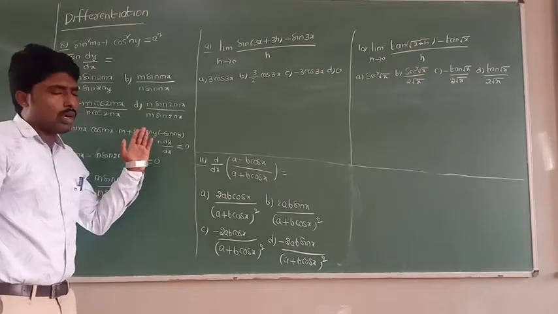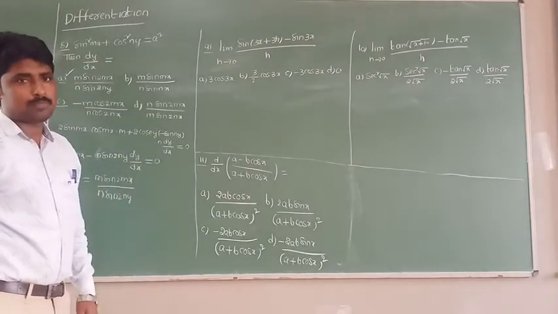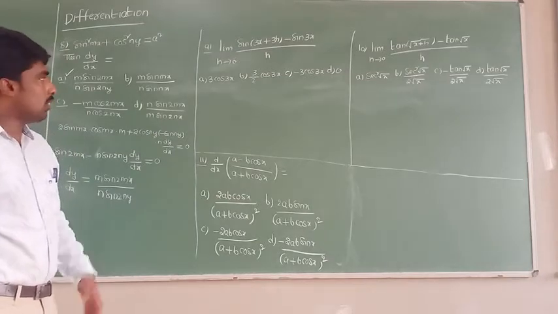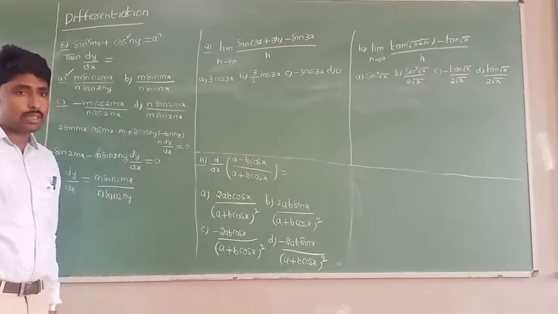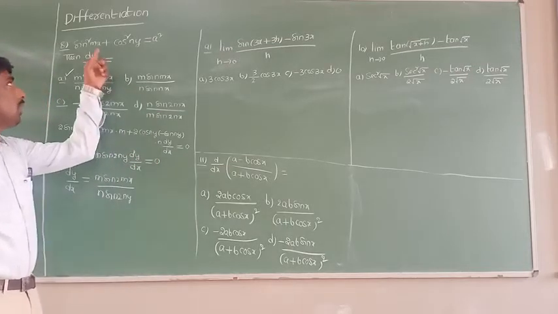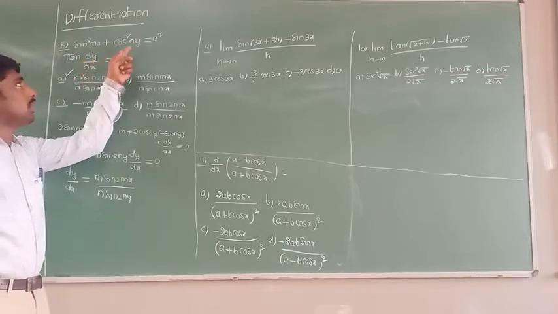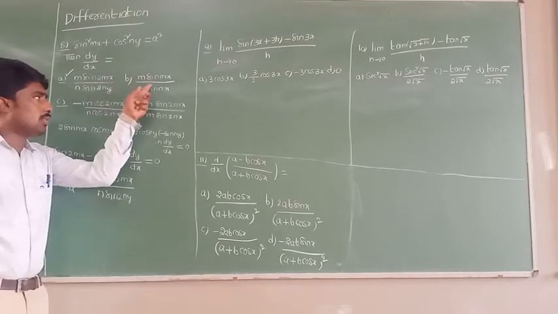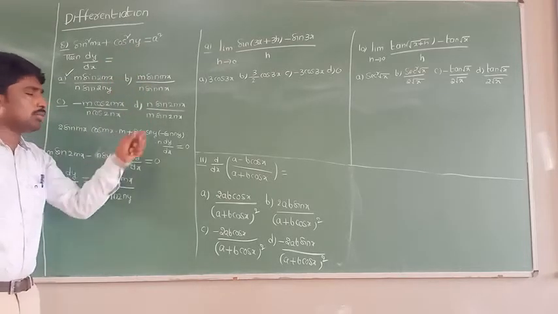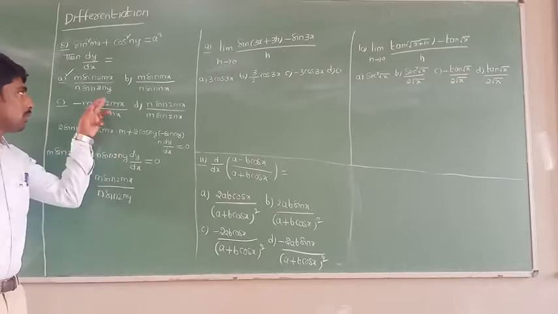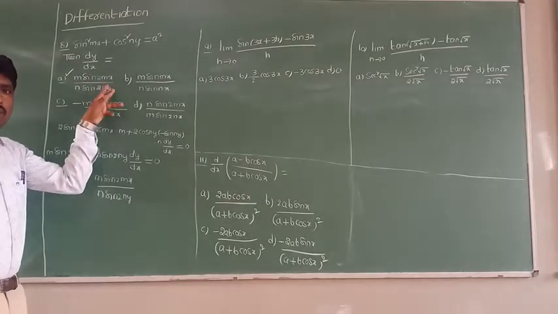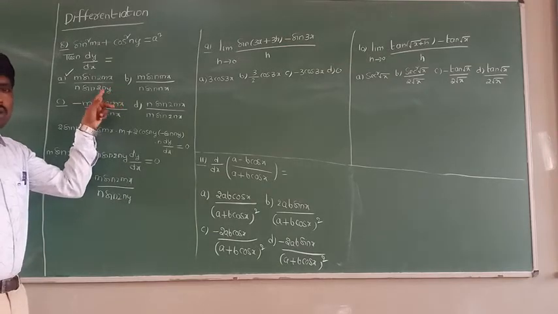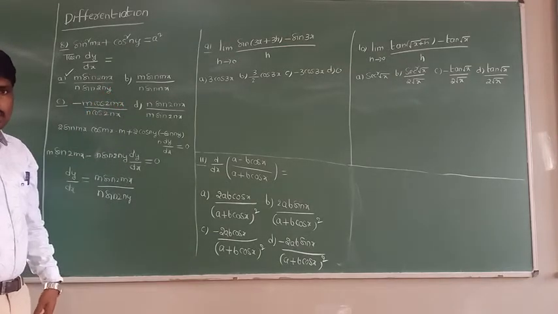This problem you can do without solving also. If you observe the options clearly, in these 3 options everything is related to x, but the function should be related to x and to y. In these 3 options, y terms are not included. In this option x terms and y terms are included, so you can say directly, without solving also, this is the correct answer. All of you understand clearly?